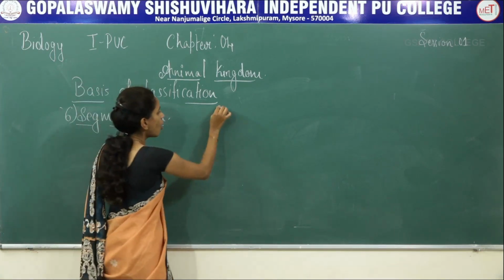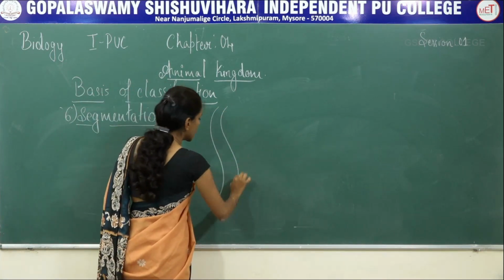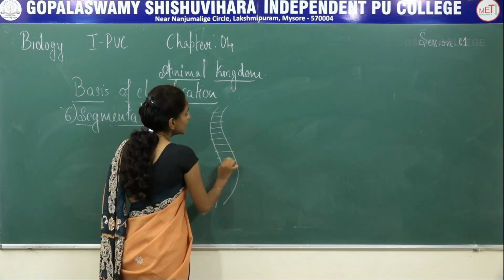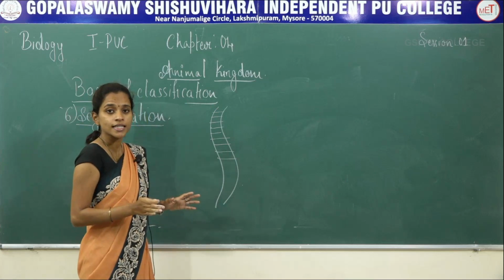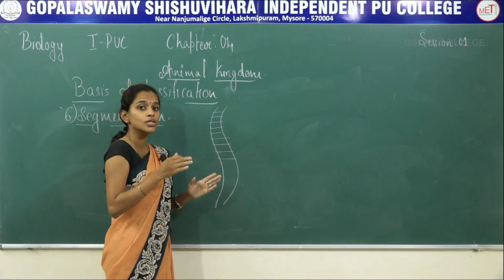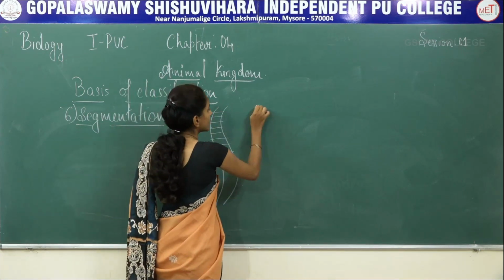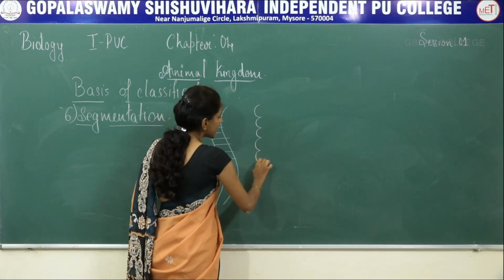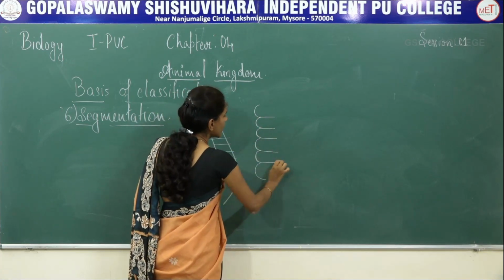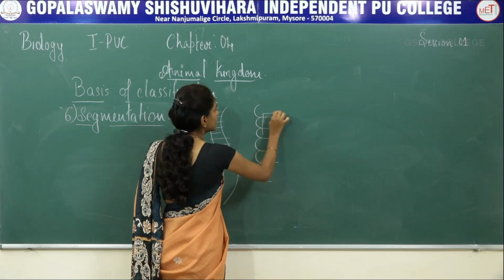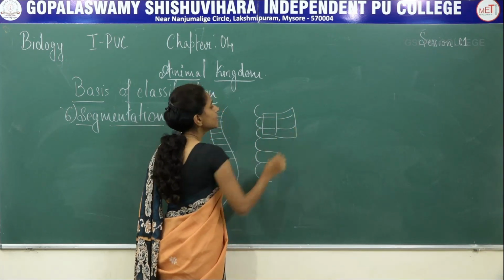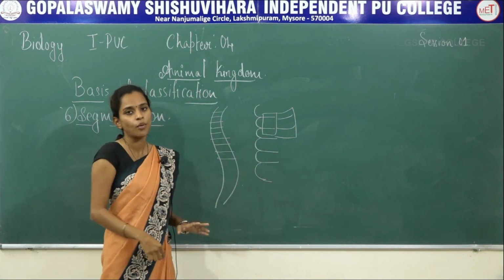So if in any organism, if you see a worm, you can see segments like this. These segments are not only restricted to the external part of the body of the organism but also internally. If you cut this organism, you can find the segmentations both internally as well as externally. Now if I cut this much smaller part and open it like this, still I can see the segments which are present within the body.